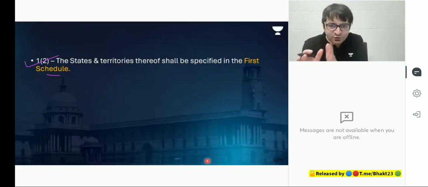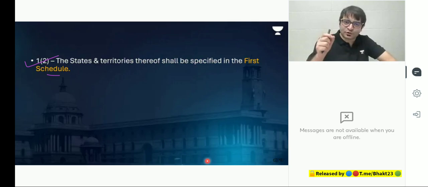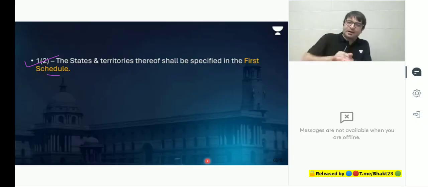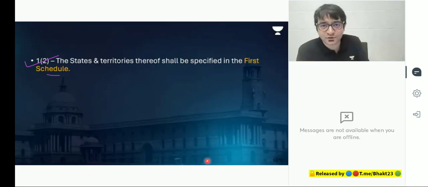Imagine if there was no first schedule, the article would say, Article 1, Clause 2, the states and territories are specified below. 28 states, 8 union territories. So this entire article would look very bulky. Maybe the founders of our Constitution, the founding fathers, believed in fitness. Lean is in. Our article should be as lean as possible, so that if we need more explanation for an article, we will add an explanation to it at the end of the Constitution in the form of a schedule.